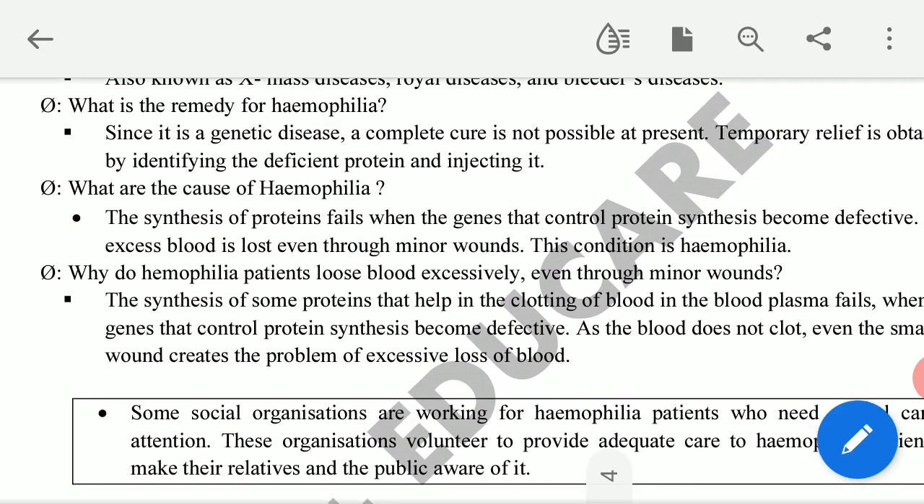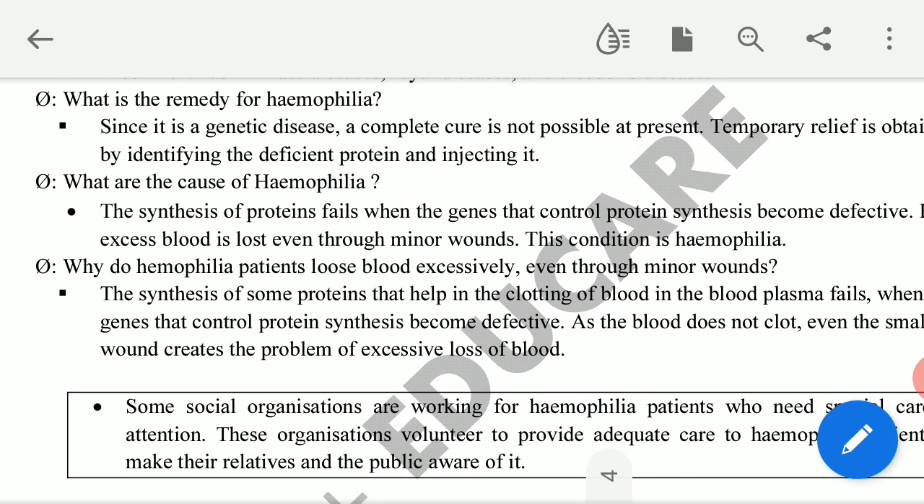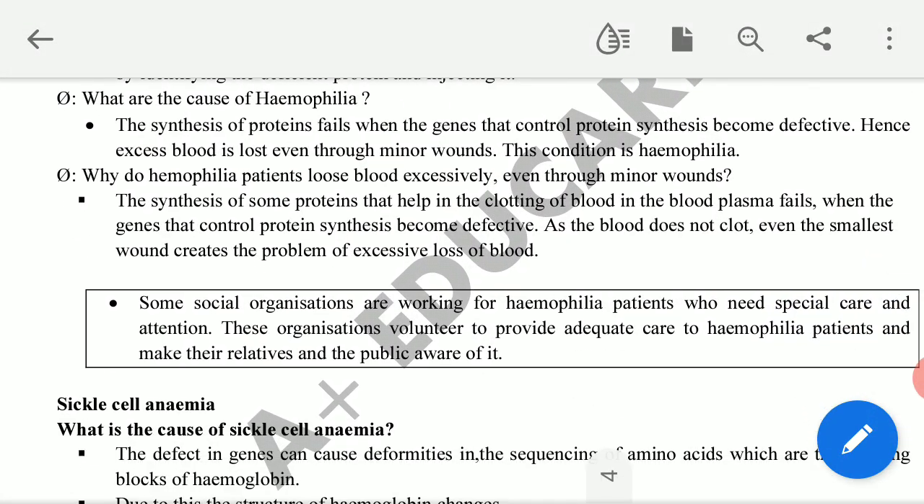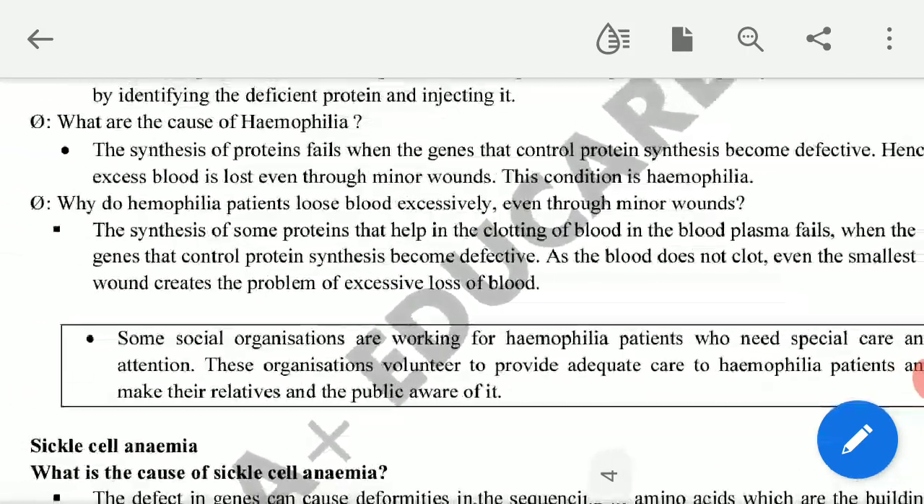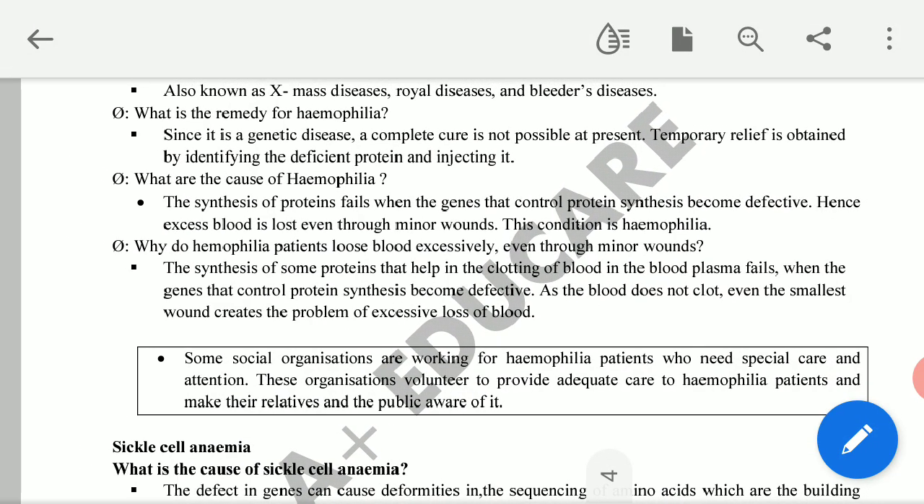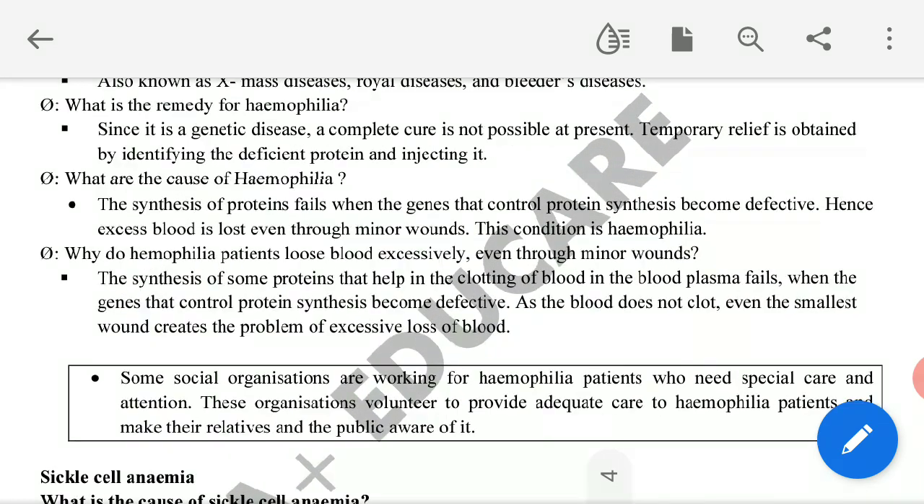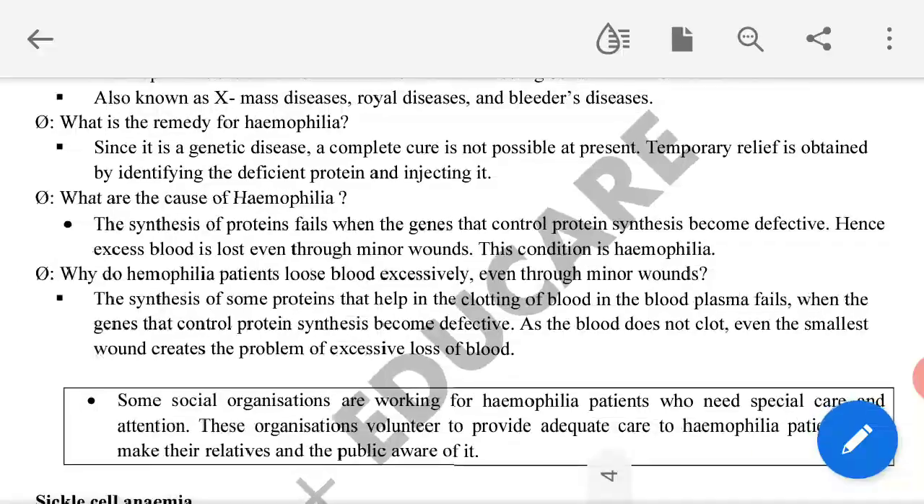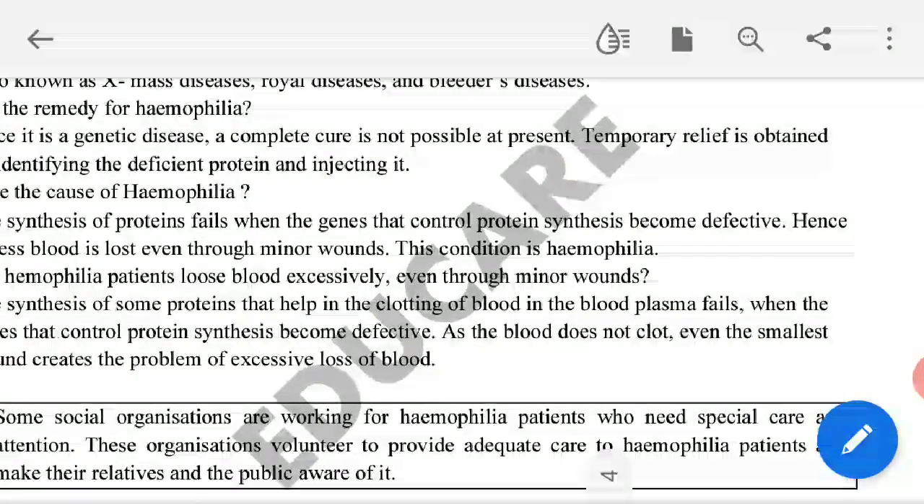When there is no protein for blood clotting and there is a wound, there won't be clotting. The patient will lose blood. This is the condition of hemophilia. Then the treatment. Once a hemophilic patient has bleeding, medicine will be given to clot the blood. Injection will be given to clot the blood. There is no preventive measure, and it is not curable. Why? Because it is a genetic disease.